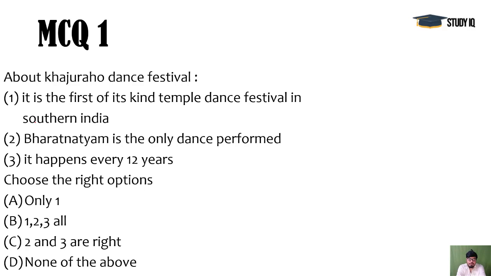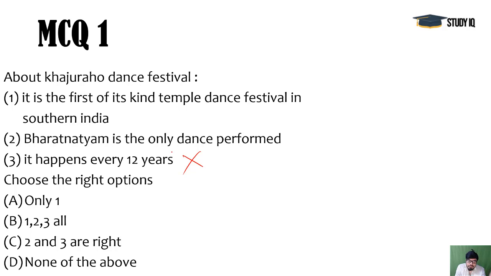Next, some questions from the art and culture section. Many times UPSC has asked many specific questions, and some areas are there which are highlighted areas. So we will discuss some questions here. Khajuraho Dance Festival. Last year it happened, and every year it happens. So the third option is wrong, because it's an annual festival.